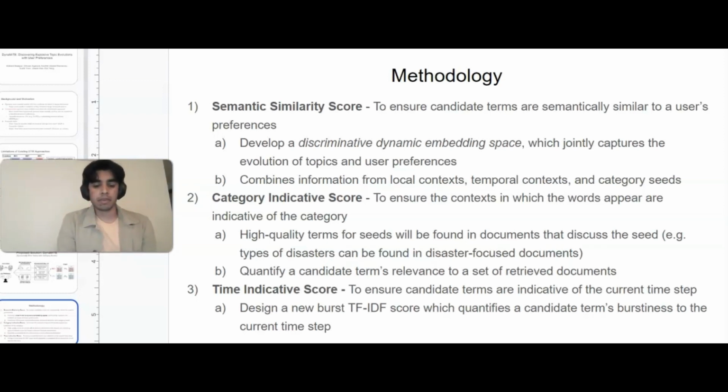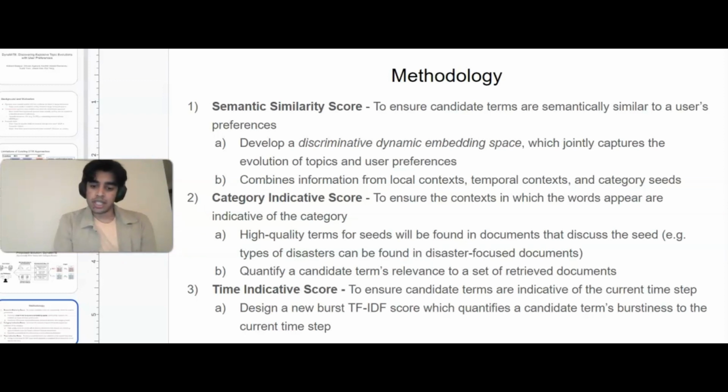Next, we have a category indicative score, and this eliminates the problem of overlapping terms that we saw in the intro example. To do this, we follow the intuition that terms for seeds that we want will be discussed in documents that talk about the seed. So if we want to find disasters, we should be looking in documents that talk about disasters.